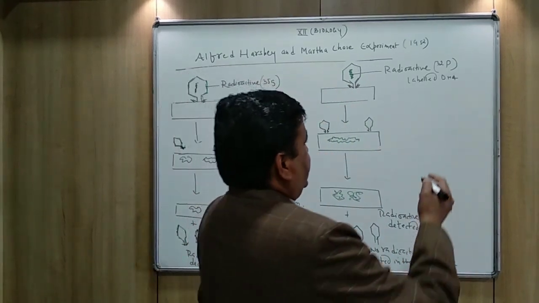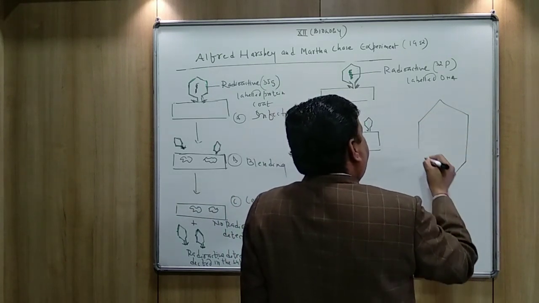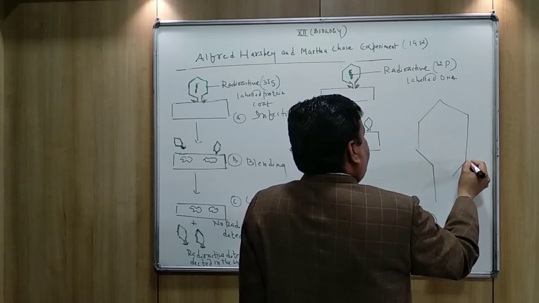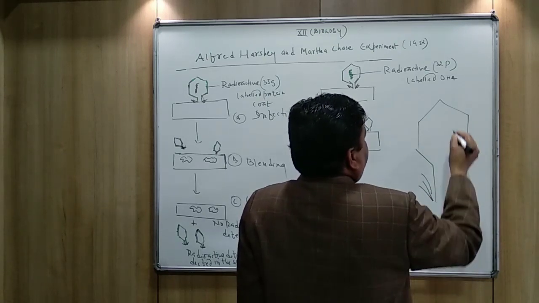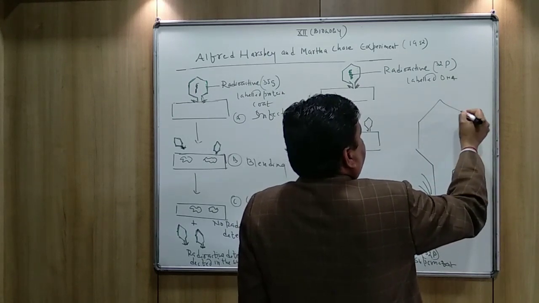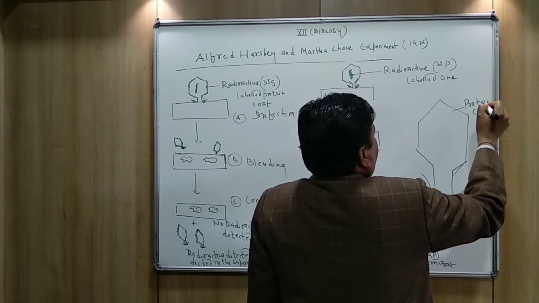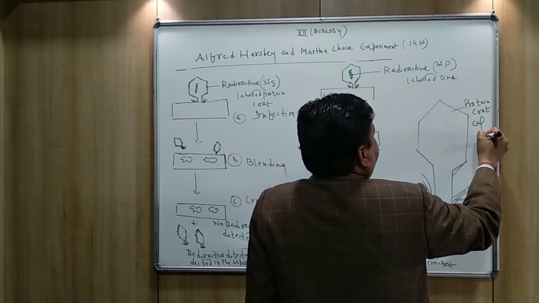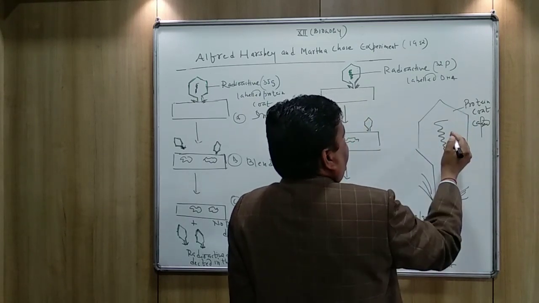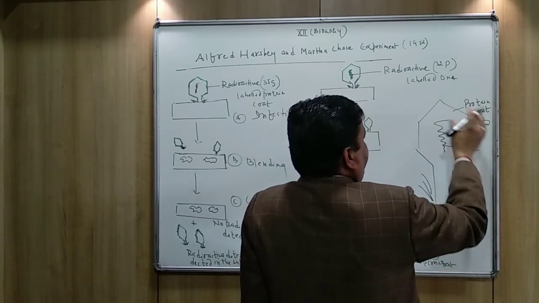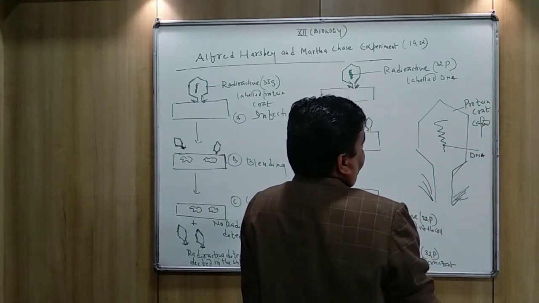In the case of the bacteriophage, you can see here, this is the structure of the bacteriophage. This outer coat is called the protein coat. The protein coat is also known as the capsid, and in the head portion of the bacteriophage, the genetic material is DNA.